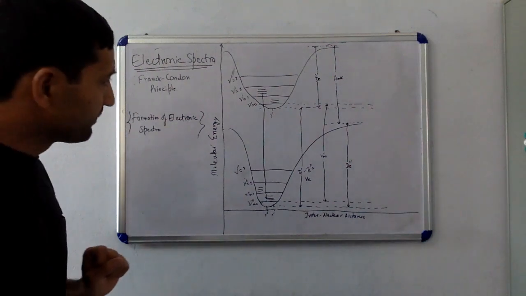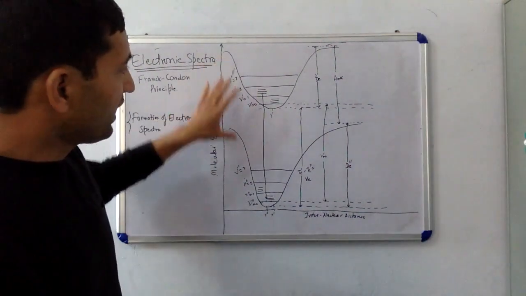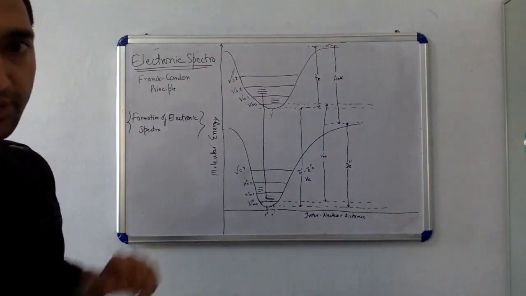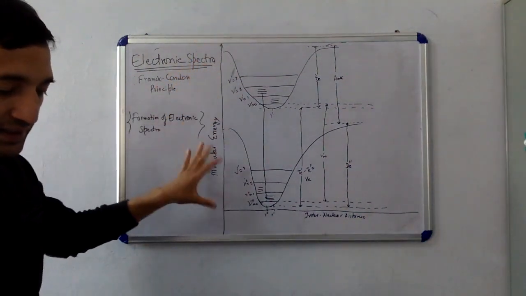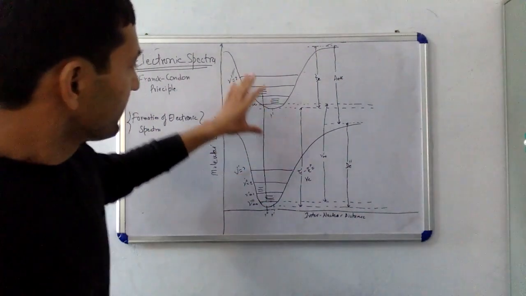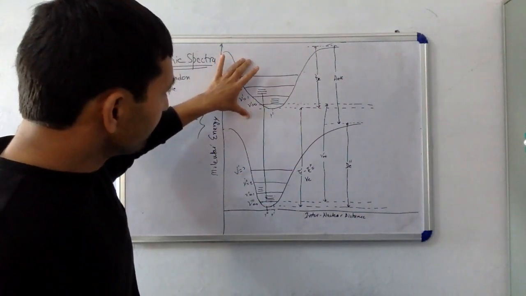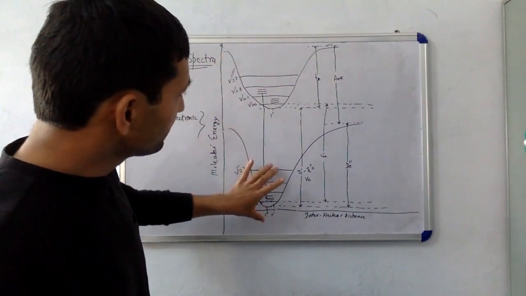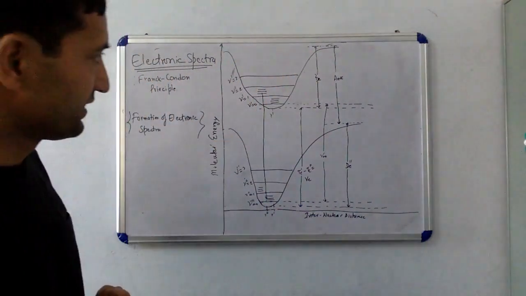These curves differ in shape for the excited state and the ground state. The asymptote of the upper curve is higher than that of the lower by the electronic excitation energy.